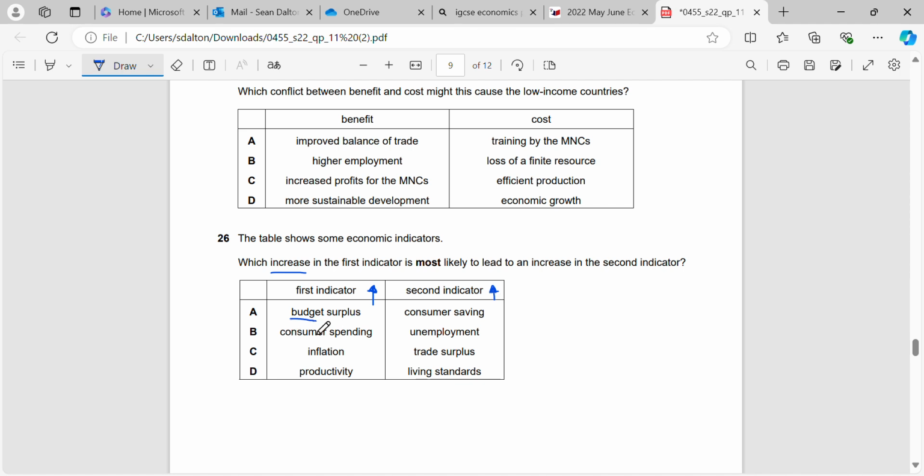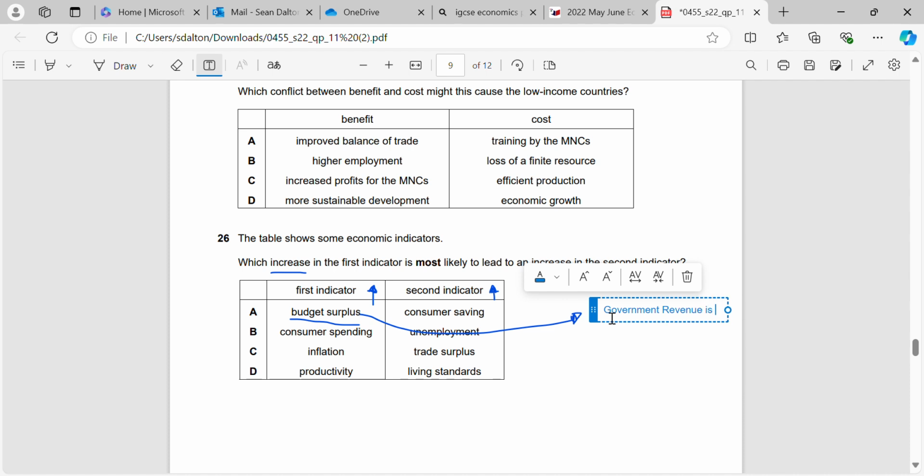The first one is a budget surplus. And what is a budget surplus? If we can remember, a budget surplus is where government revenue is higher than government expenditure. Okay, so if government revenue is higher than government expenditure, what we can assume is that the government has started to collect more taxes. And if the government has collected more taxes, then people are going to have less money, right? So we can assume that consumer saving would have gone down instead of going up.